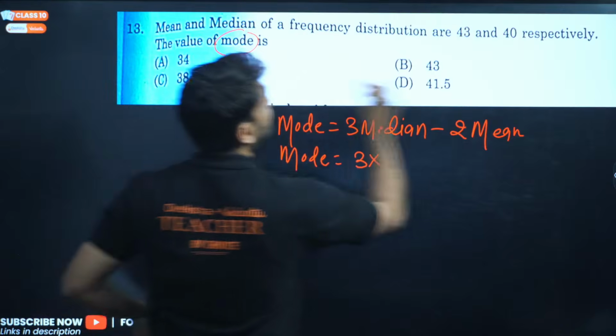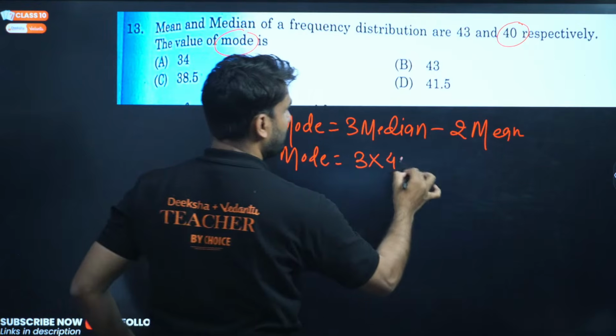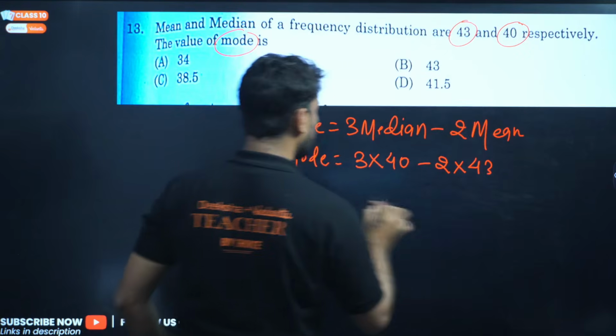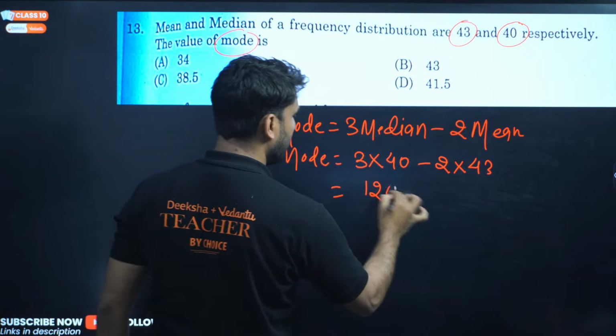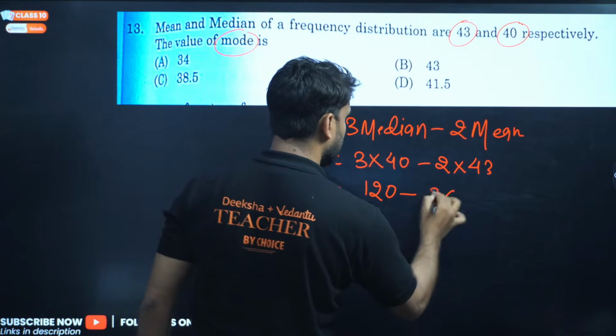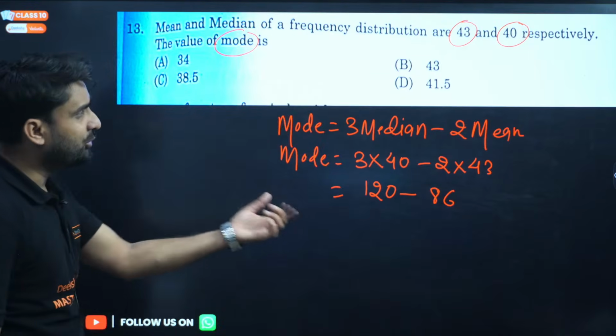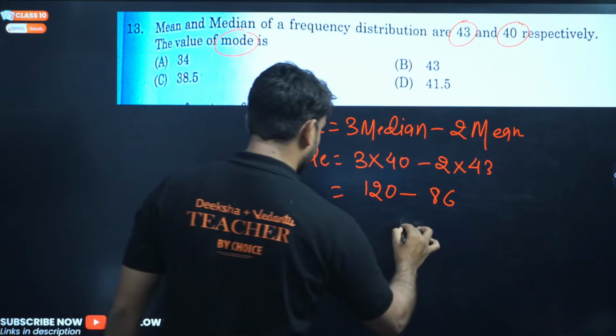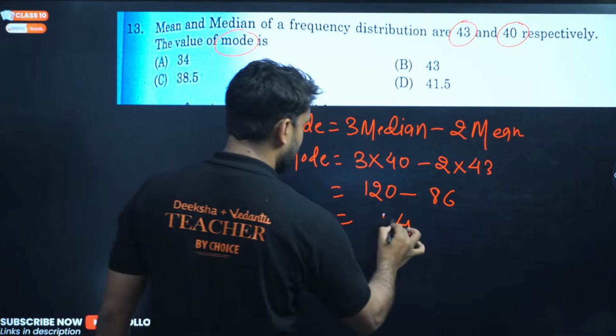So, mode will be equal to 3 median. And where is median? Median is equal to 40. So, 3 into 40 minus 2 into, where is mean? Mean is 43. Now, solve this. 3 into 40 is 120, and this is equal to 43 into 2. 43 into 2. So 120 minus 86 will be what, my dear?